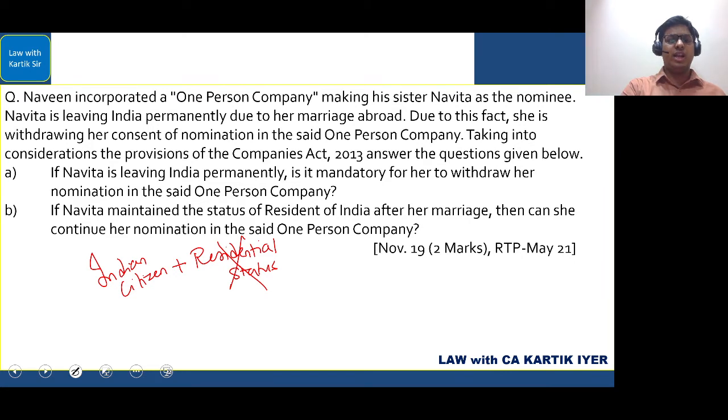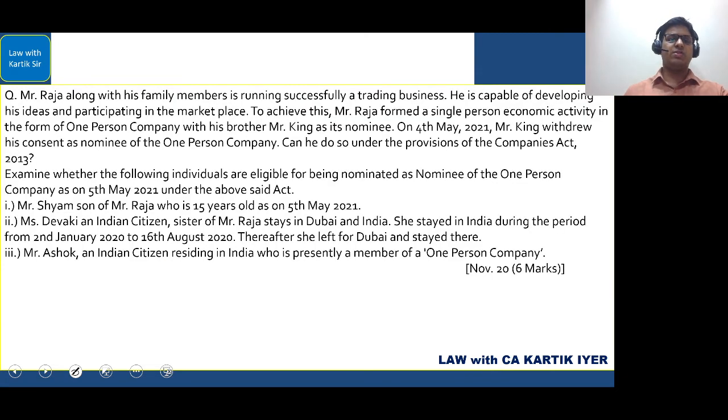Next one. If Navita maintained the status of resident of India after a marriage, then can she continue her nomination in the said one-person company? The answer is even if she maintained the status of a resident in India or not, even if she doesn't maintain, still she will have the right to be the nominee of the one-person company. Easy.